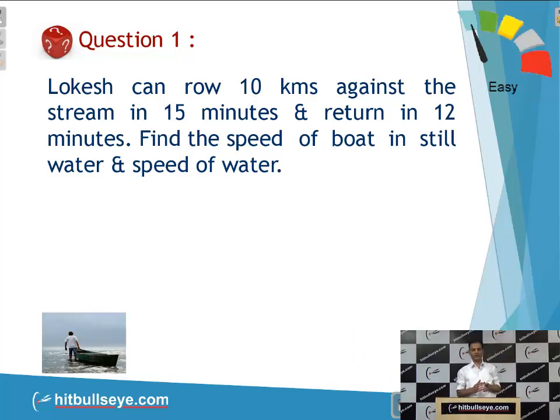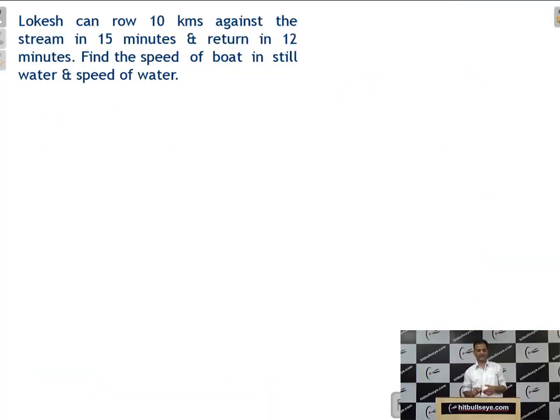Lokesh can row 10 km against the stream in 15 minutes and return in 12 minutes. Find the speed of the boat in still water. Again, students, just go through the question and see what the examiner is asking. Lokesh can row 10 km against the stream. What is the meaning of 10 km against the stream?